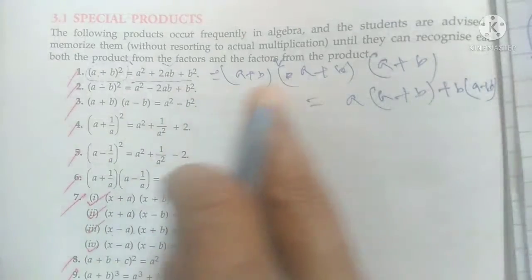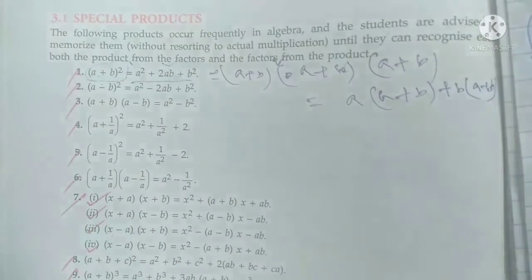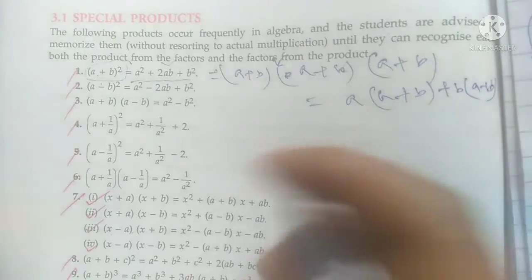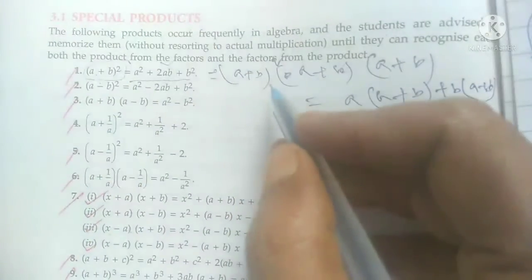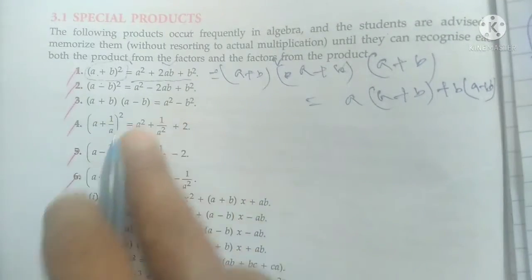Anywhere you can mistake the plus or minus sign, then your math will be wrong. So this formula is very important to solve the questions.